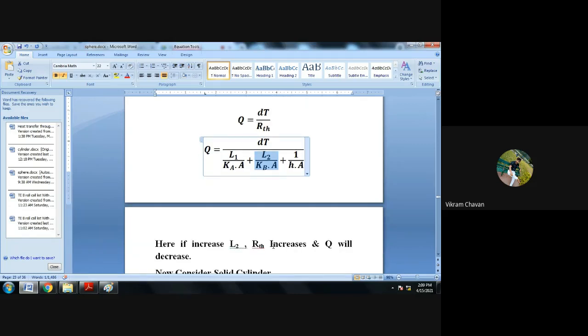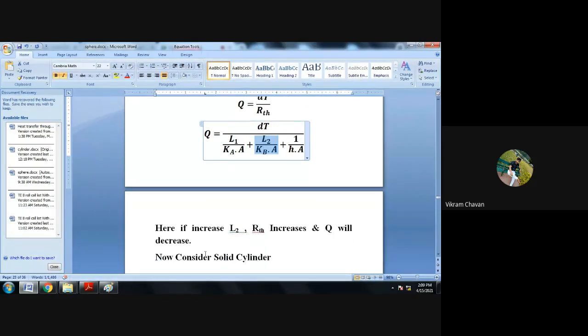The same point we can write down here: if we increase L2, the thickness of the insulating material, R suffix th, that is the total thermal resistance, increases and Q will decrease.